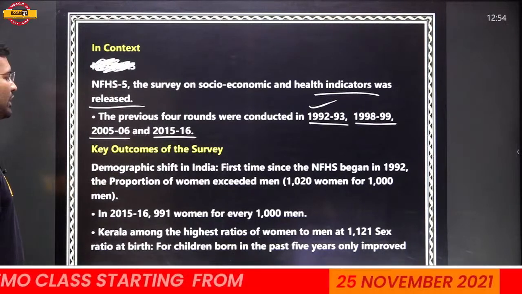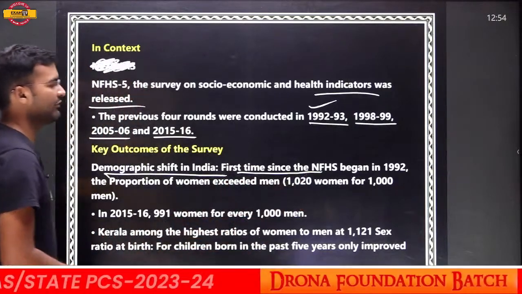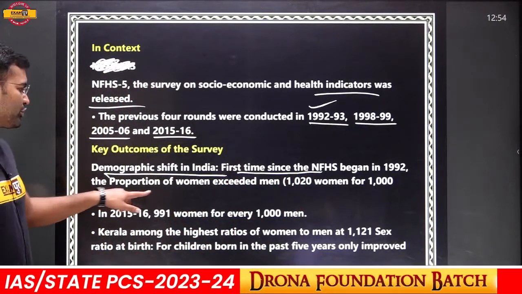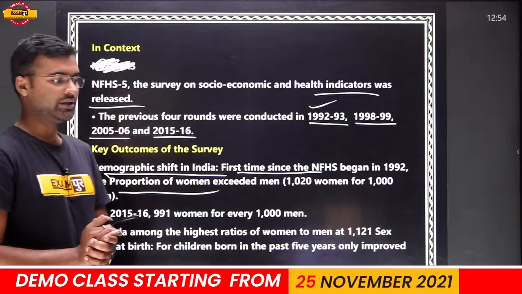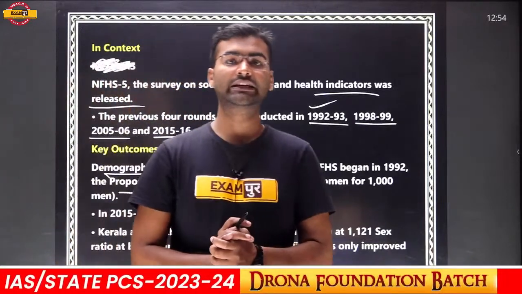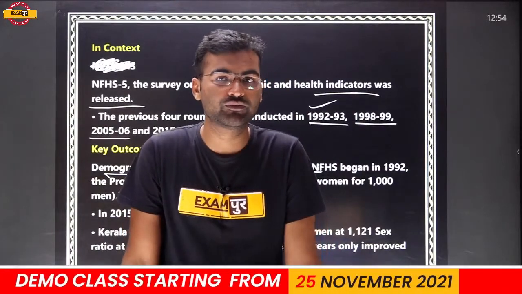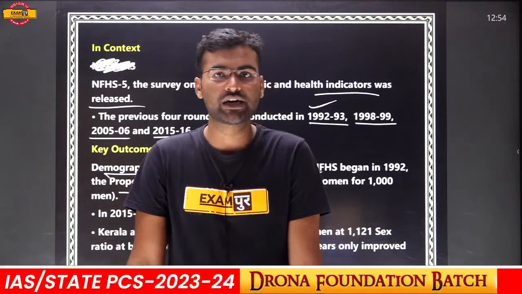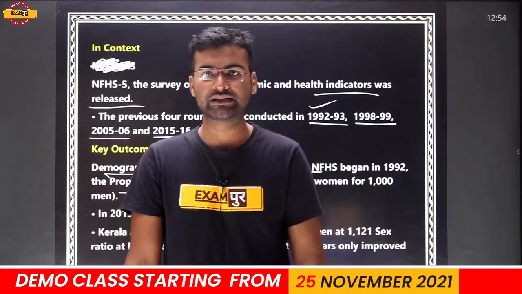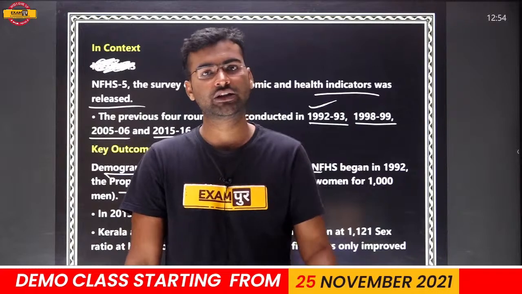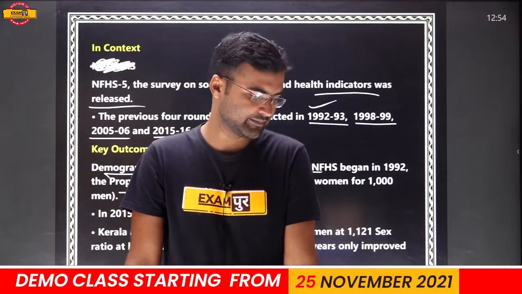What are the key outcomes of this survey? Demographic shift in India. For the first time since the National Family Health Survey began in 1992, the proportion of women exceeded men: 1020 women for 1000 men. That means the sex ratio has increased in India. That was a major concern, a major issue for the Indian government and Indian society. But we have overcome that problem, and now the number of females per 1000 males is 1020. That means 20 extra females exist.